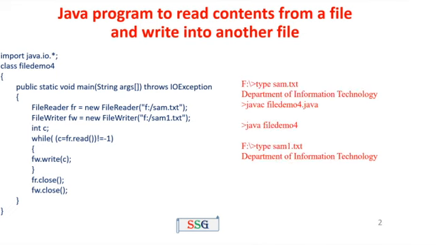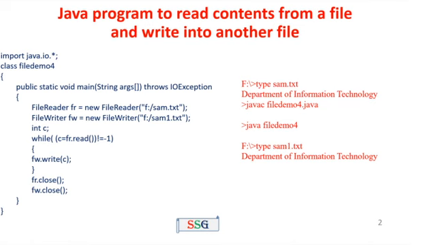Next we have to compile the program. First we have to give the input to the samp.txt. Type samp.txt equal to department of IT. Now the samp.txt content is department of IT. Next we compile the program, javac FileDemo4.java. No error. java FileDemo4. No error. That means now the contents are read from the samp.txt and written into samp1.txt.